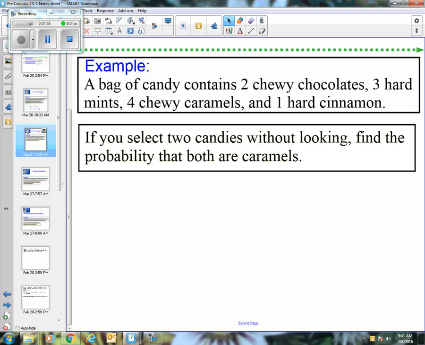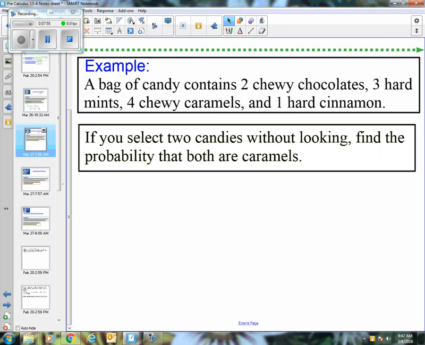So let's take a look at the example. It says if you select 2 candies without looking, find the probability that both are caramels. Or another way to say that is you get a caramel on the first one and then you get a caramel on the second one. Notice the connecting word, and, right? You get a caramel and another caramel. So this is definitely an and.